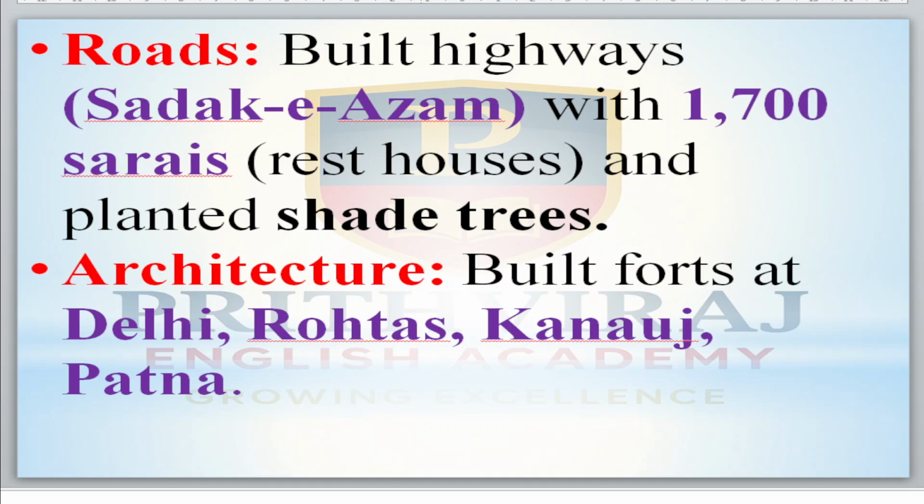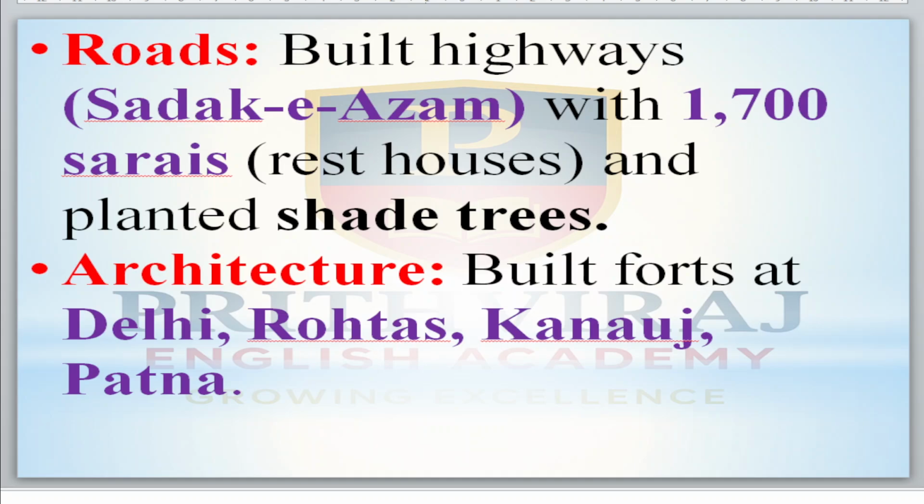Now come to the next, roads. He built highways, especially four highways. One is from Sonargaon to Agra, Delhi and Lahore, and then he reached the Sindhu river.